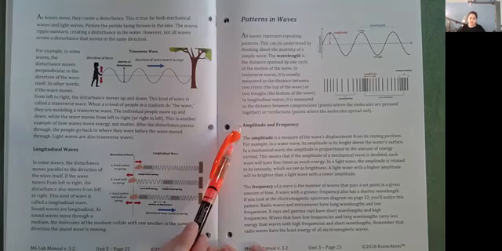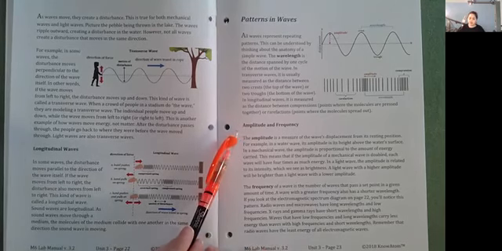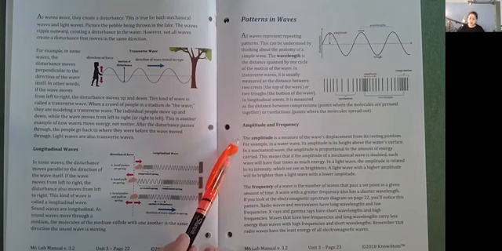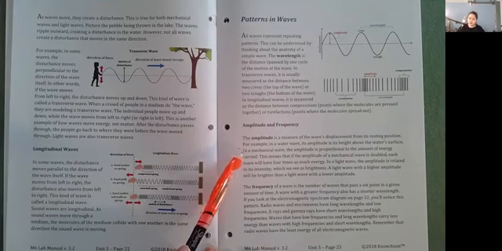Amplitude and frequency. The amplitude is a measure of the wave's displacement from its resting position. For example, in a water wave, its amplitude is its height above the water's surface. In a mechanical wave, the amplitude is proportional to the amount of energy carried. This means that if the amplitude of a mechanical wave is doubled, each wave will have 4 times as much energy. In a light wave, the amplitude is related to its intensity, which we see as brightness. A light wave with a higher amplitude will be brighter than a light wave with a lower amplitude.